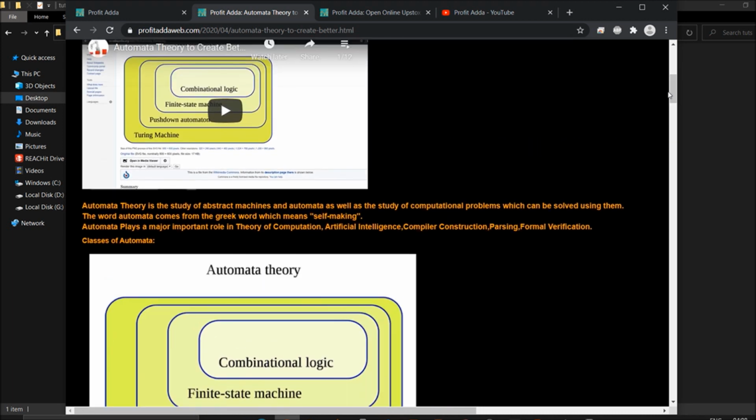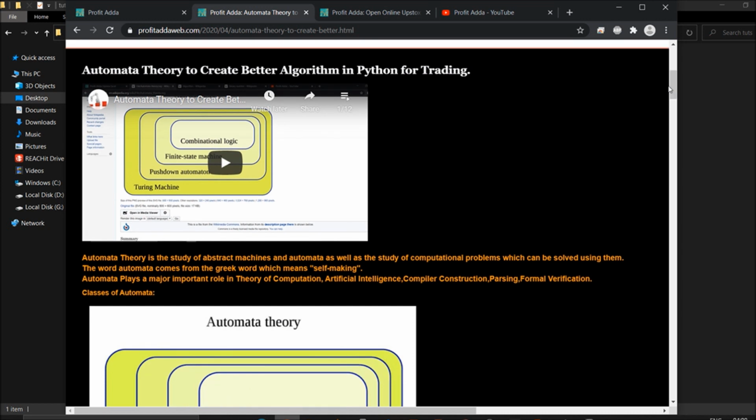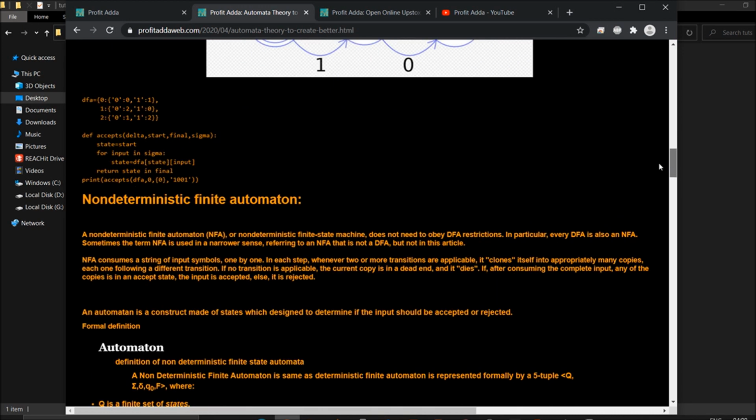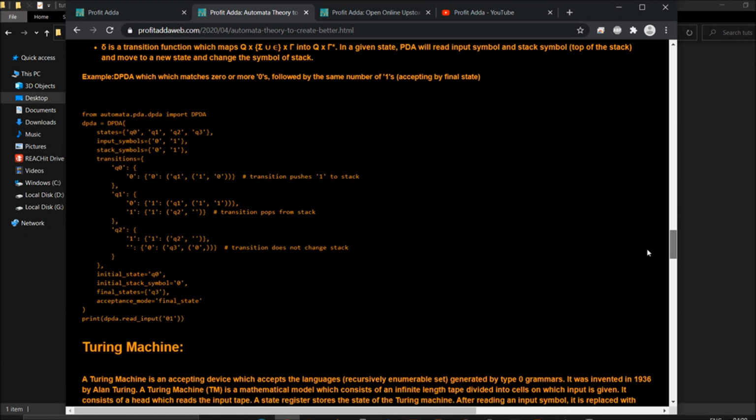Right now I'm going to talk about how things can be done. In my previous video I already explained how you can go for automata theory, explaining each and everything. I'll give the link in the description, so you can follow that post, where I explained how DFA, NFA and automata theory work, with examples.